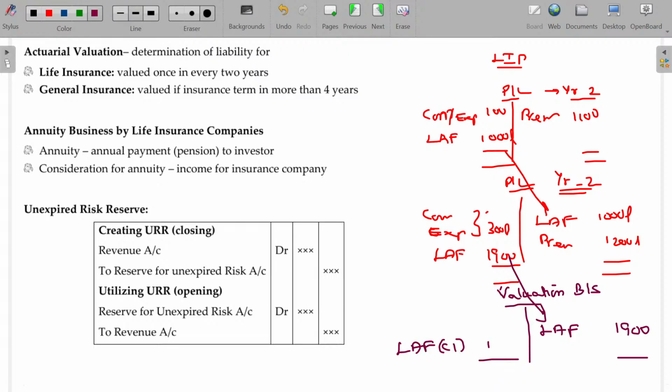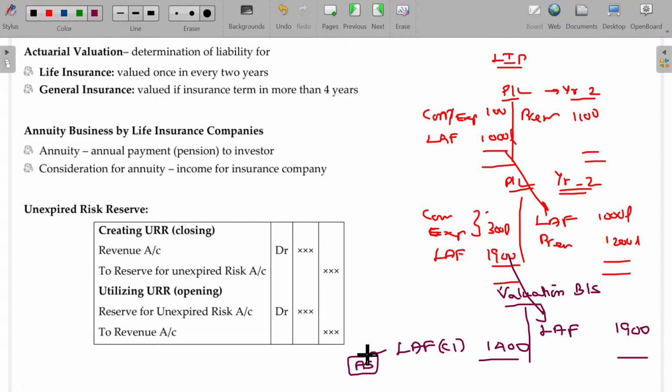This is probably around 1,400, calculated by the actuarial scientist. It's a special study. The actuarial scientist is the valuer. You ask him, sir, I have sold so many policies. Out of those thousands of policies, around 200 policies are supposed to be cancelled, and some policies may be cancelled later on.